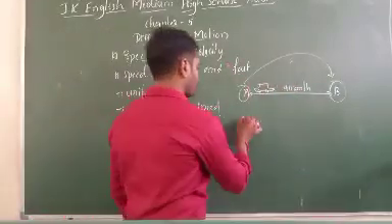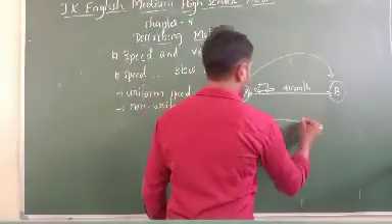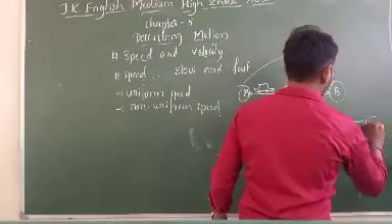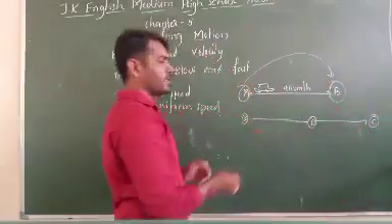For example, point A, point B and point C, so totally we have 3 points.